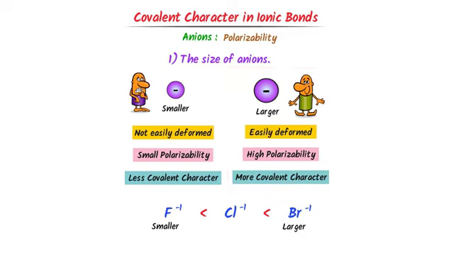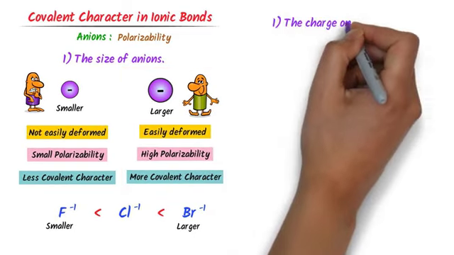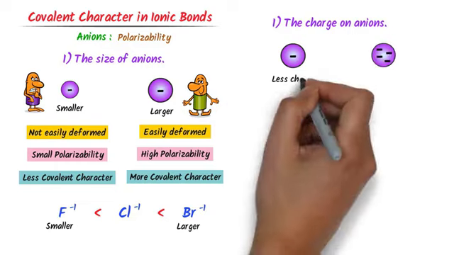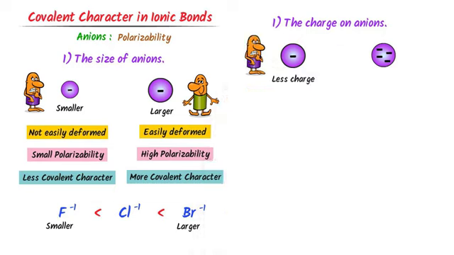The second factor affecting covalent character is charge on anion. Let's consider these ions. We can see that this anion has less negative charge or fewer electrons. So it will not easily experience the force of the cation, or it will not be easily deformed.